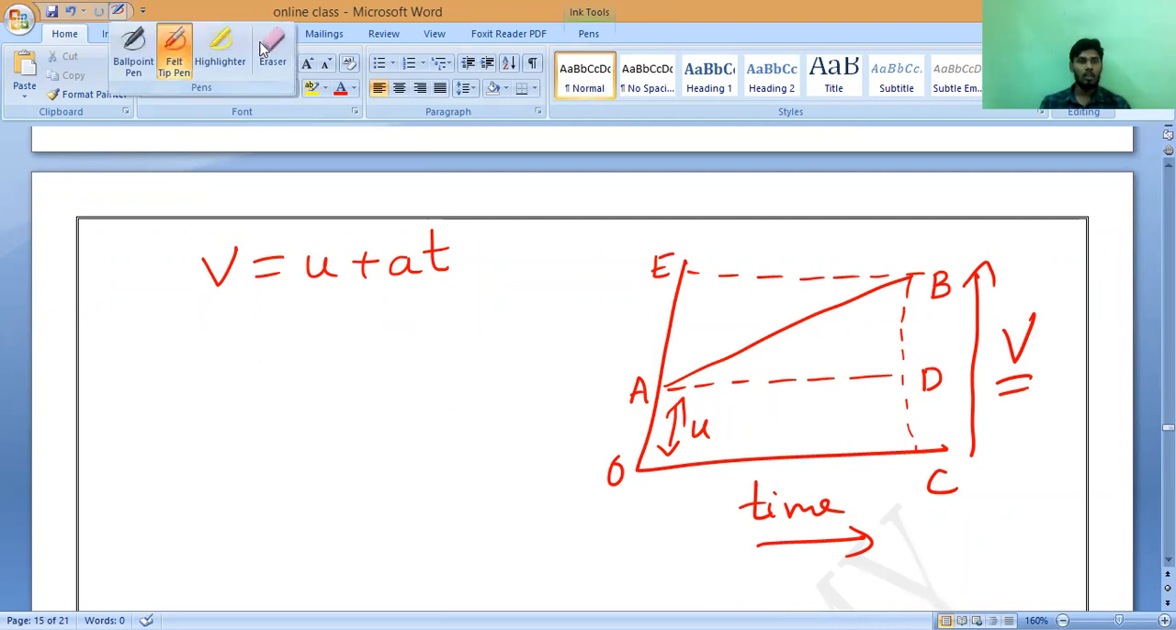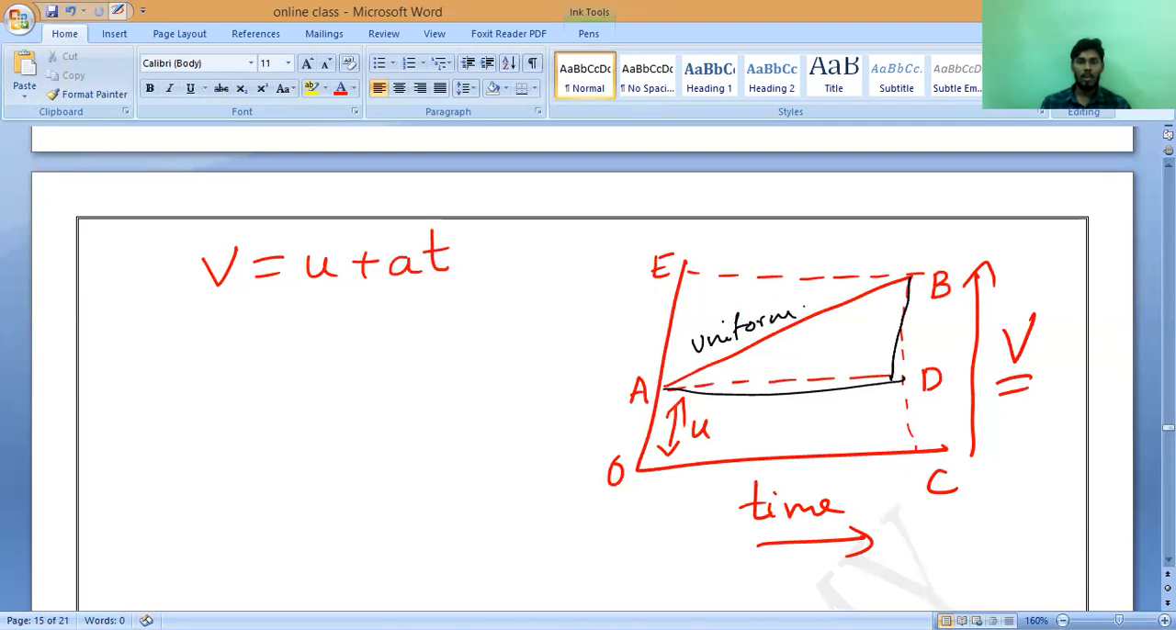Here only one thing you should remember: the slope of the graph will give you acceleration. So uniform acceleration. Now, if you observe the graph carefully, BC is equal to the combination of two lengths, BD plus DC.